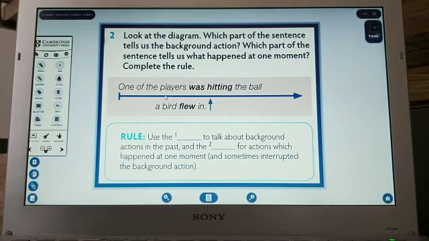Use the past continuous to talk about background actions in the past and the past simple for actions which happened at one moment. It sometimes interrupted the background action. So in this part, let's go on with the example sentences.